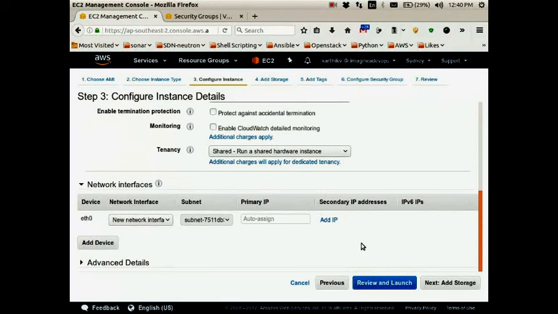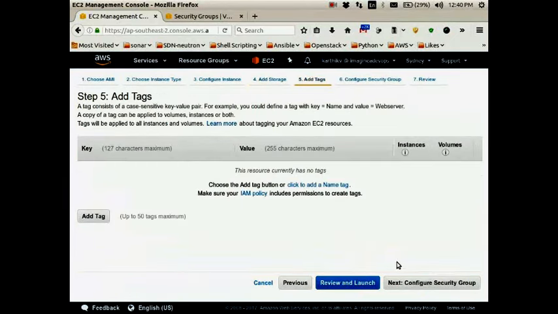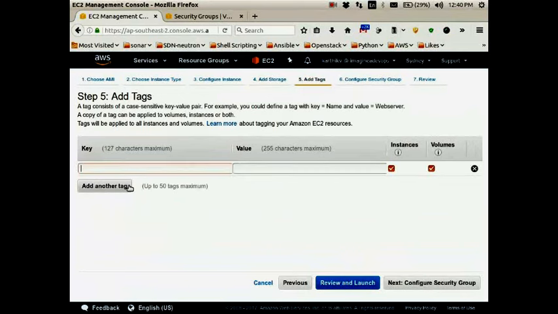Next, add storage. Here I will give 20 GB, that should be fine. Add tags. So I will add a tag name, Karthik test.